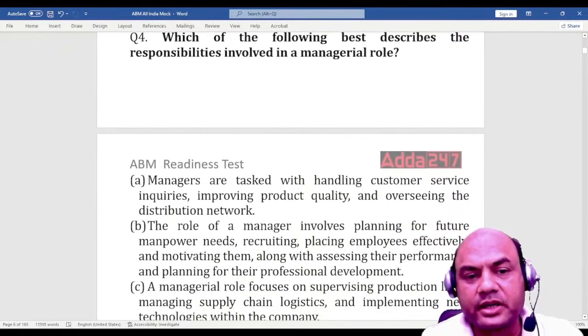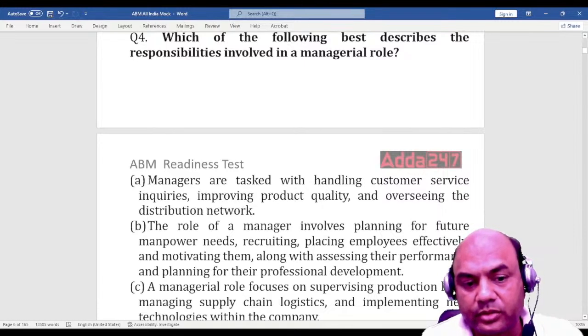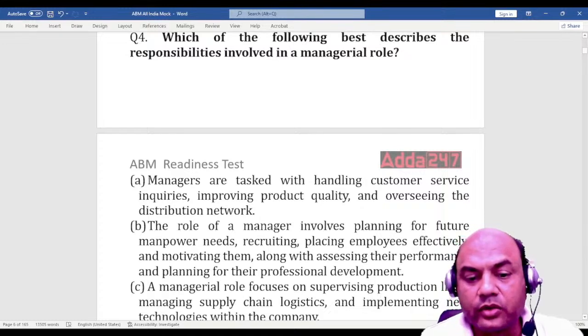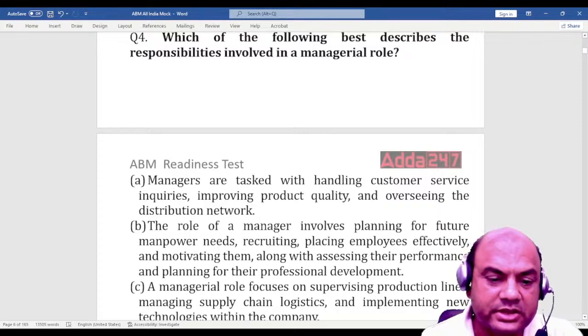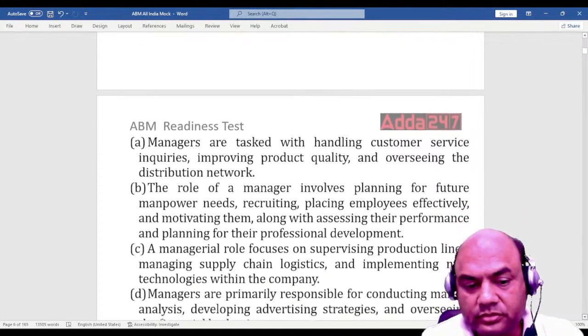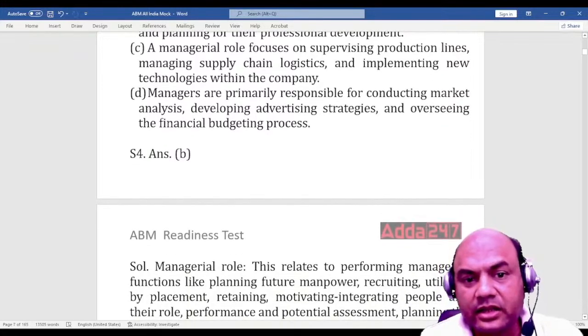Which of the following best describes the responsibility in the managerial role? Managers are tasked with handling the customer service inquiries, improving product quality and overseeing the distribution network. The role of the manager involves planning for the future, manpower needs, recruiting, placing employees, and so on, along with assessing their performance and planning. A managerial role focuses on supervising production lines, managing supply chain logistics, and implementing new technologies within the company. Managers are primarily responsible for conducting market analysis, developing advertising strategies, and overseeing financial budget.